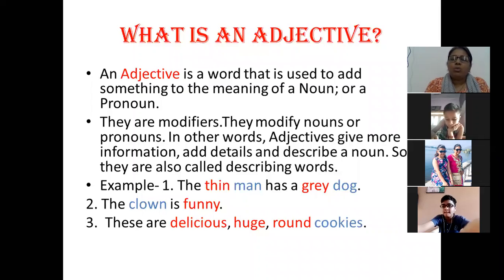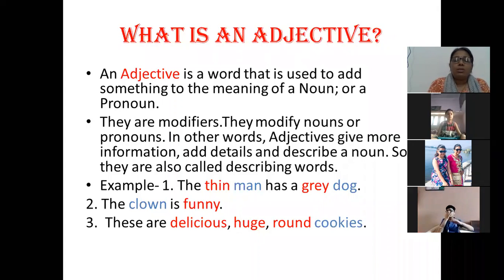Because what are they doing? They are changing something or the other in a noun, whether it is quality, whether it is quantity, whether it is number. It is changing something or the other in a noun. So if we want to define it in an easy way, we can also say that adjectives are describing words. They are describing a noun or pronoun.